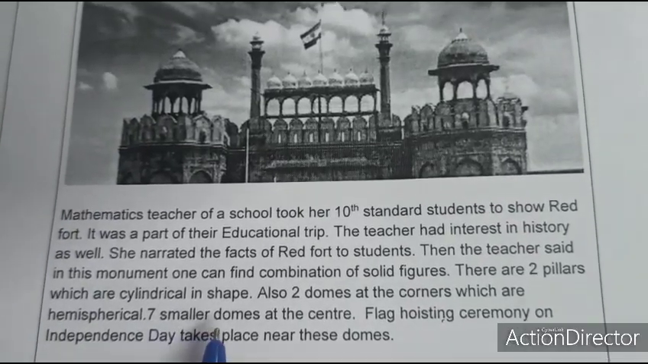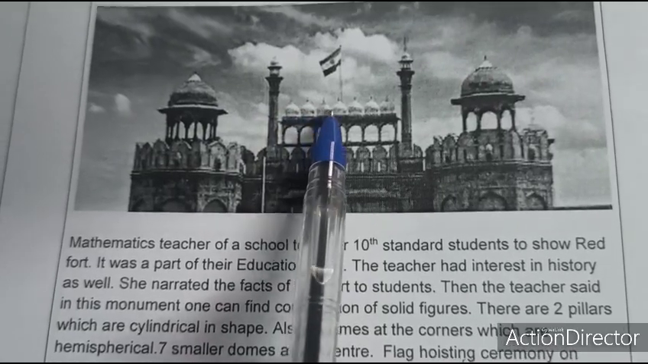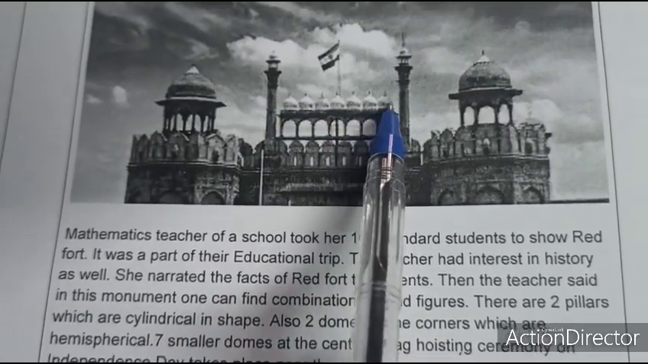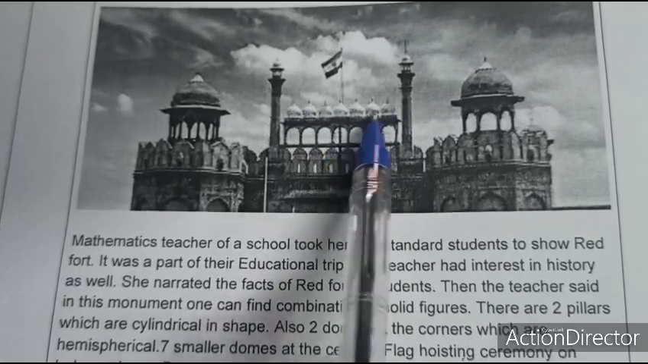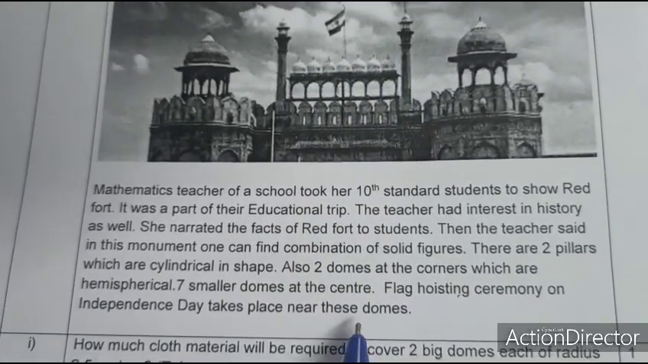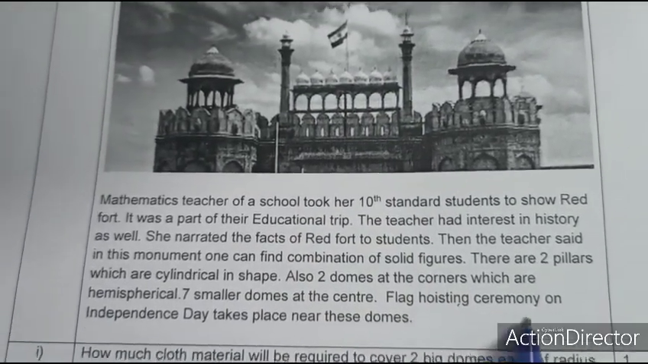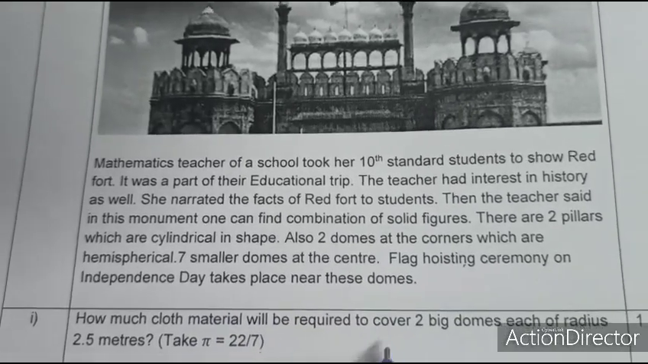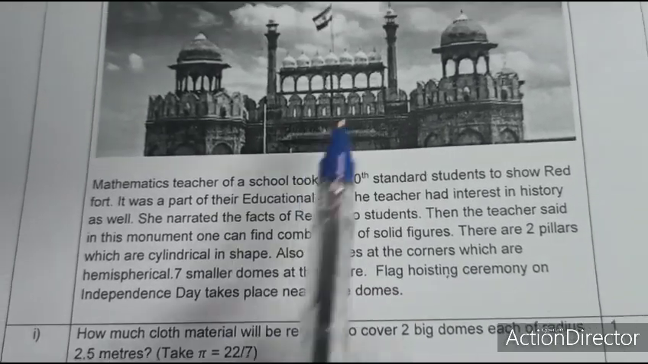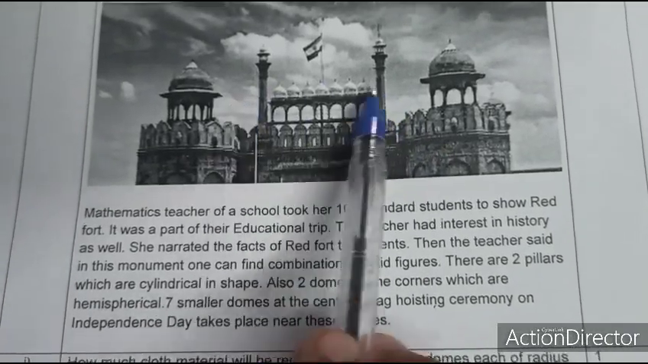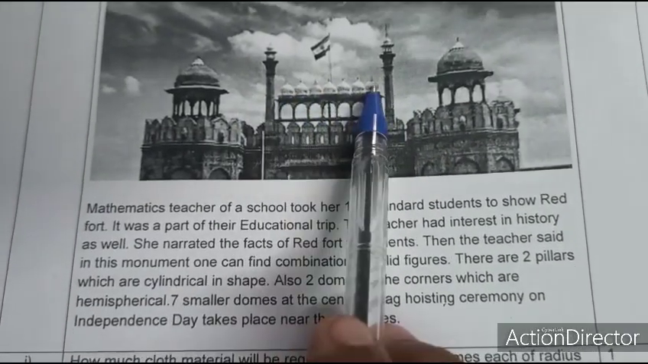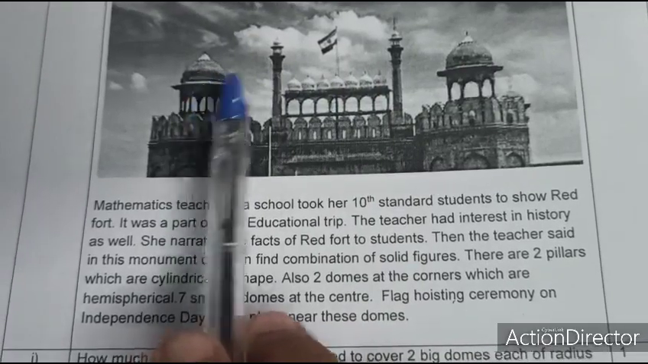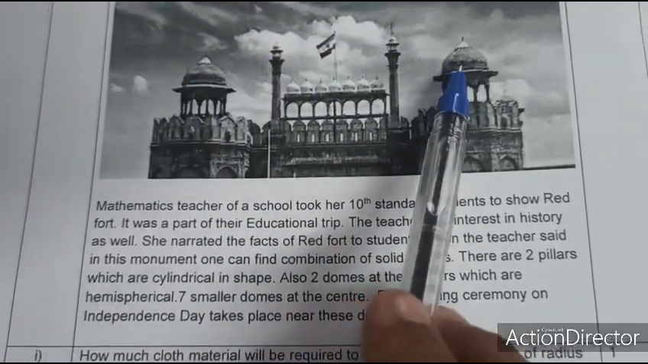Next, 7 smaller domes at the center. Flag hoisting at the ceremony on Independence Day takes place near these domes. It is a cylindrical shape. The 7 domes are hemispherical in shape.